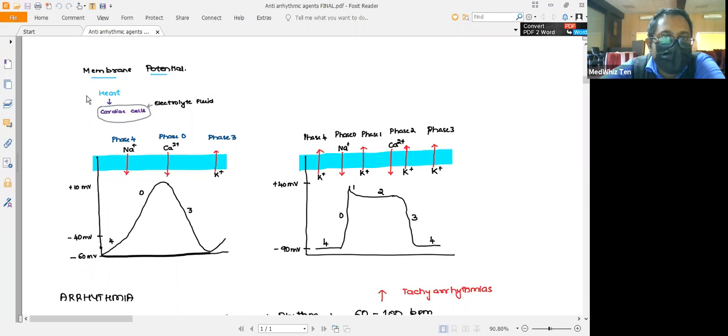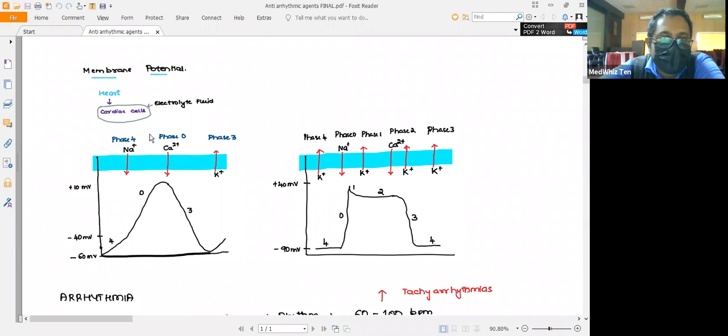Before going to that, you should remember that the heart has two types of specialized cells. One is the conducting cells, and the other is the contractile cells. Usually around these cells there will be electrolyte fluid. This helps in maintaining the influx as well as the efflux of the ions, which helps in generation of the action potential.